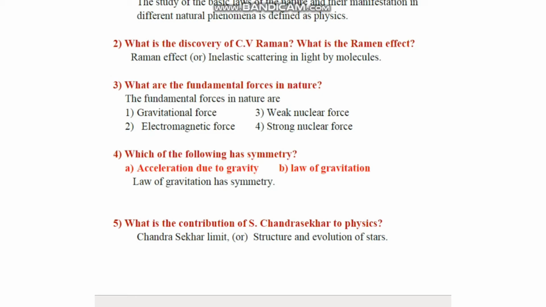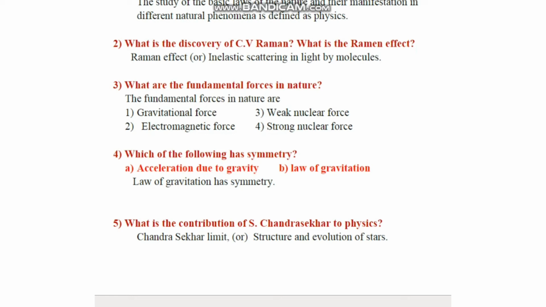And the next one, the last question, the fifth question: what is the contribution of S. Chandrasekhar to physics? In the name of Chandrasekhar, we can write the simple answer: Chandrasekhar limit. Or we can write another answer to this question: structure and evolution of stars. In this one we can write any one: Chandrasekhar limit or structure and evolution of stars.